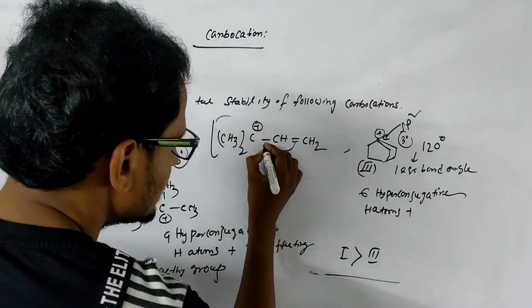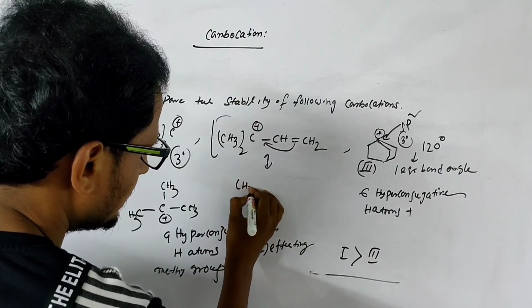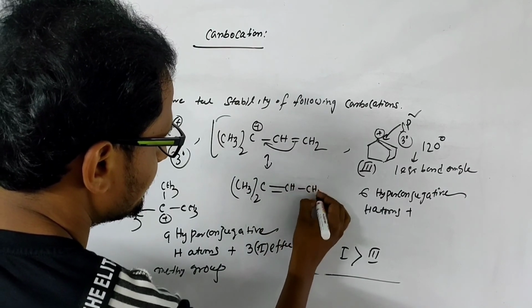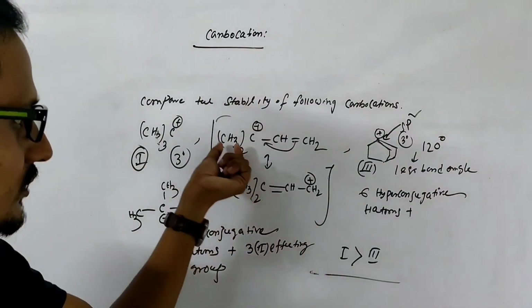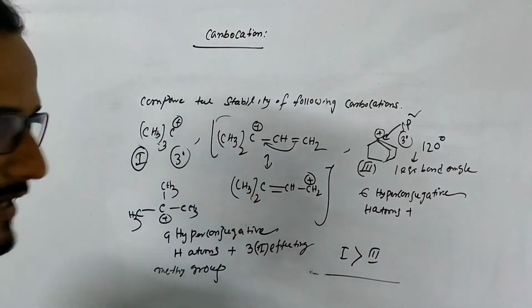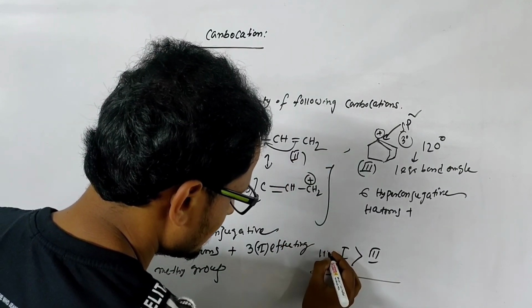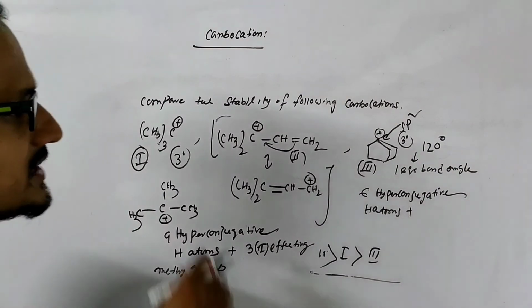Now this bond can shift here, this bond can shift here, and we will gain the stability. So here, also the plus I effect of two methyl groups are here. So this number 2 carbocation is the highest stable than the other two. Okay. So today's video is up to this.